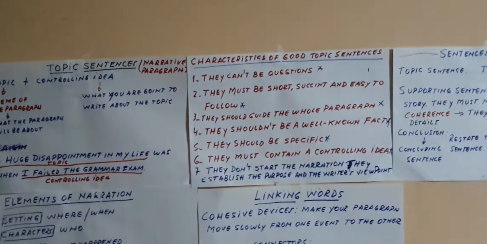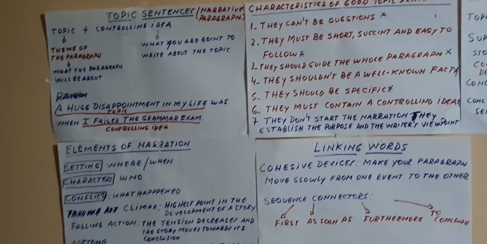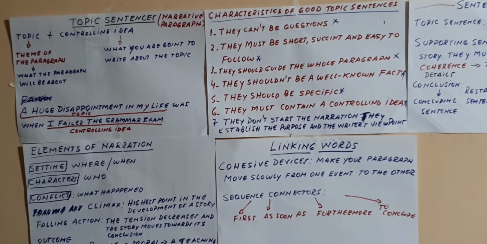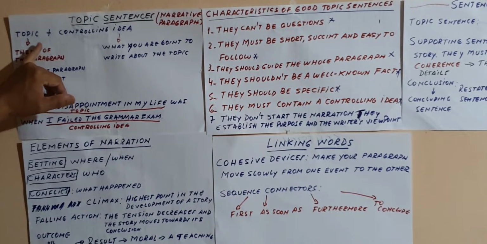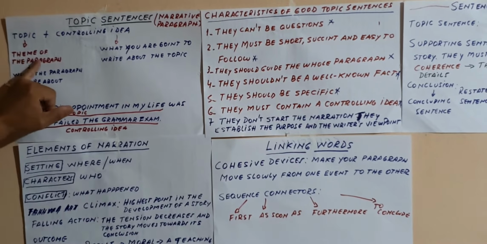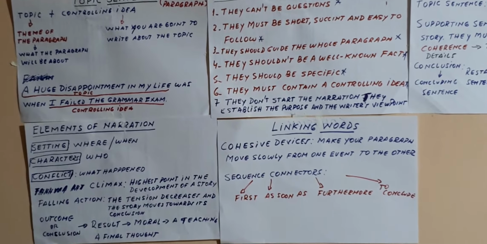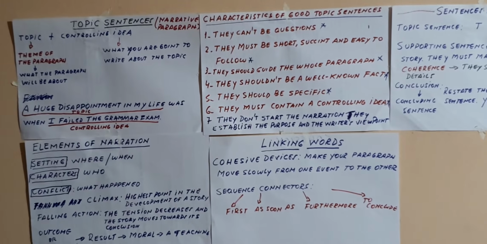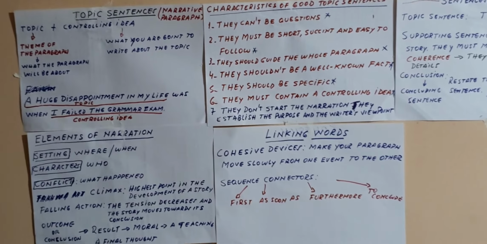If you remember, we said something about topic sentences in the previous class. A topic sentence is the sentence that introduces the paragraph. It is the first sentence in your paragraph. It is composed of a topic and the controlling idea. The topic is the theme of the paragraph, that is to say, what the paragraph will be about, while the controlling idea is what you are going to write about the topic.